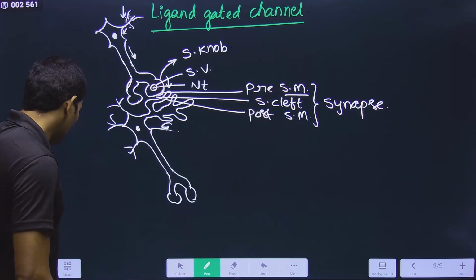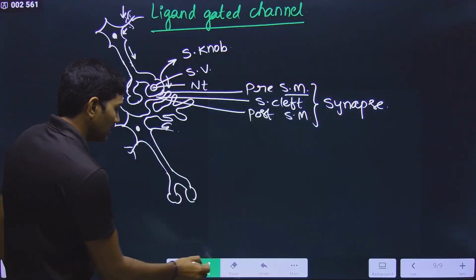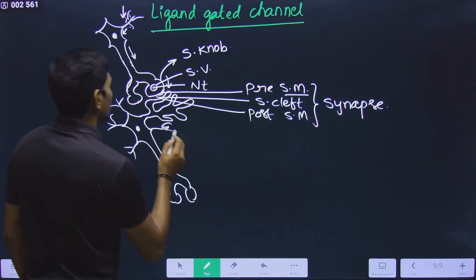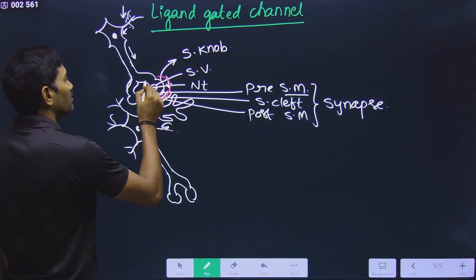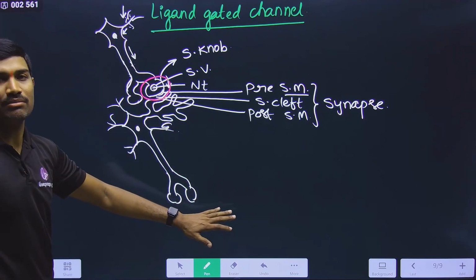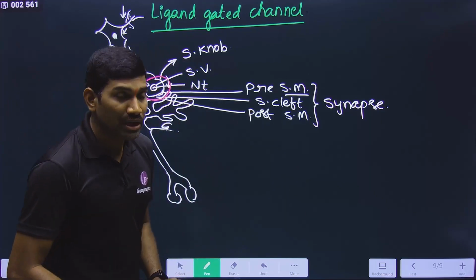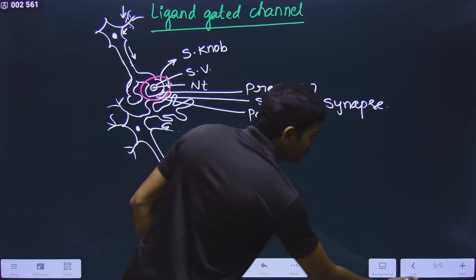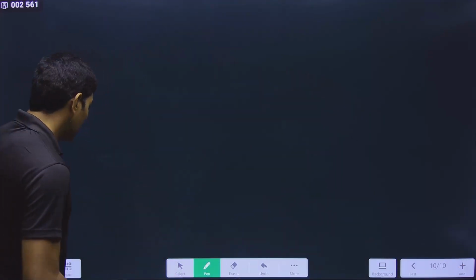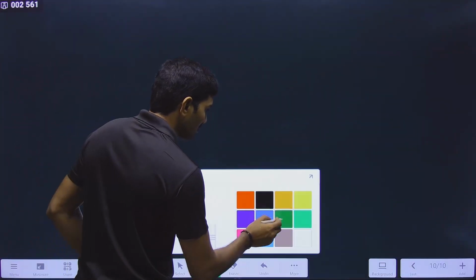That diagram, whatever portion they have drawn, is actually this particular part. Originally, this is what the complete diagram is. This is what they are saying with respect to that. And now we are going with the concept. I will draw one more rough diagram, so please observe it very carefully. If you understand this, your concept will become very easy.